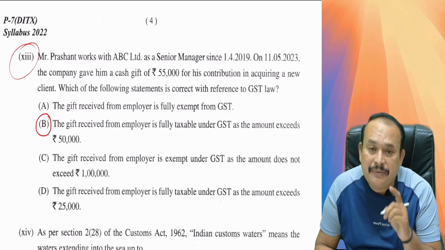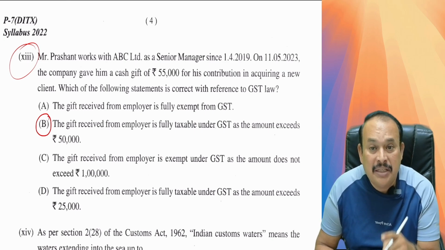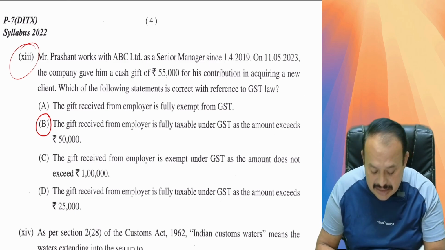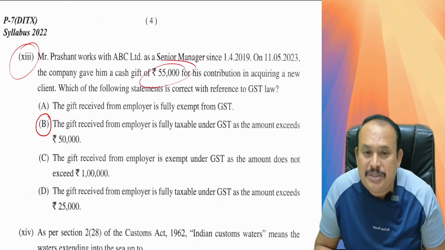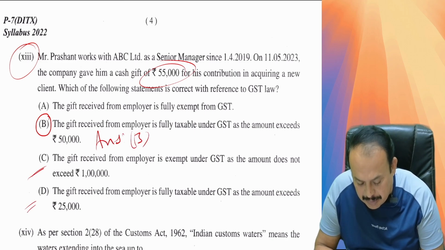Where the gift in a financial year to an employee does not exceed rupees 50,000, it is exempted. If it exceeds 50,000, the entire value of the gift will attract GST. So the entire 55,000 rupees attracts GST. So the right answer in the given case here is answer B. Points C and D are not required to be referred.